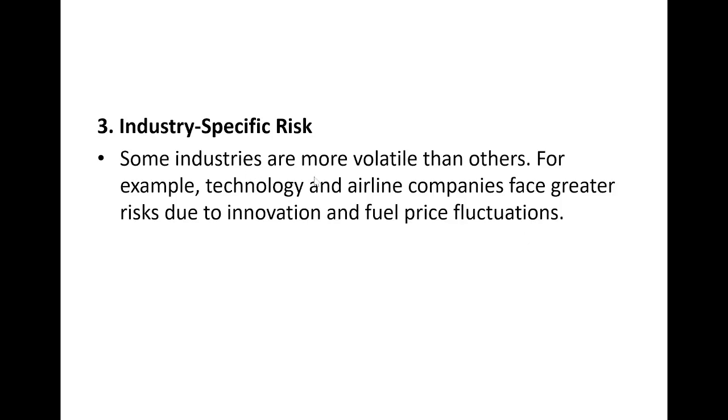Definitely, we can see that some industries are not so volatile. Some industries are more volatile, maybe because of so many reasons. For example, we can say technology, IT sectors. IT sectors are more volatile because we do not know what happens in the US and Europe regarding the outsourcing regulations. So if something happens, definitely there will be more volatility seen in IT industries, as well as the airline companies. Because of some fluctuations in the price, airline companies will be affected.